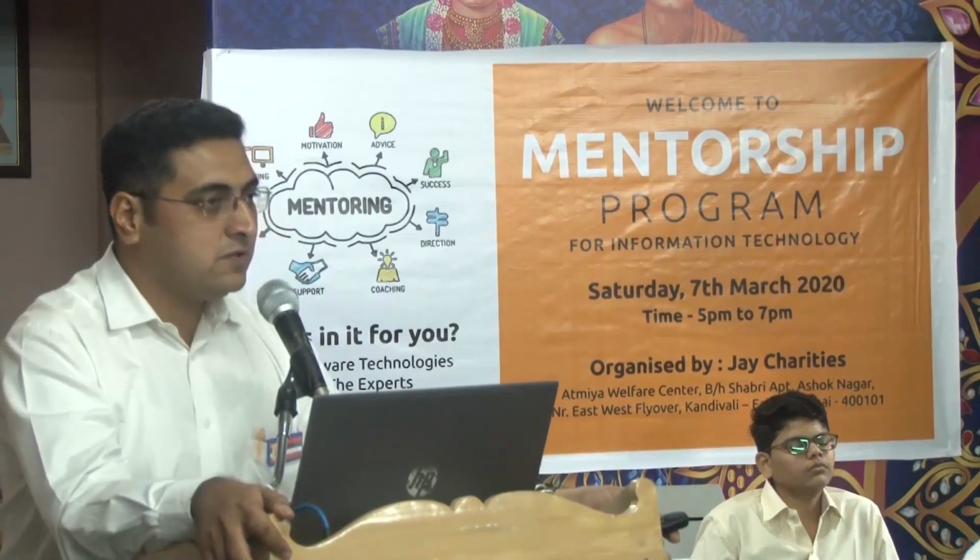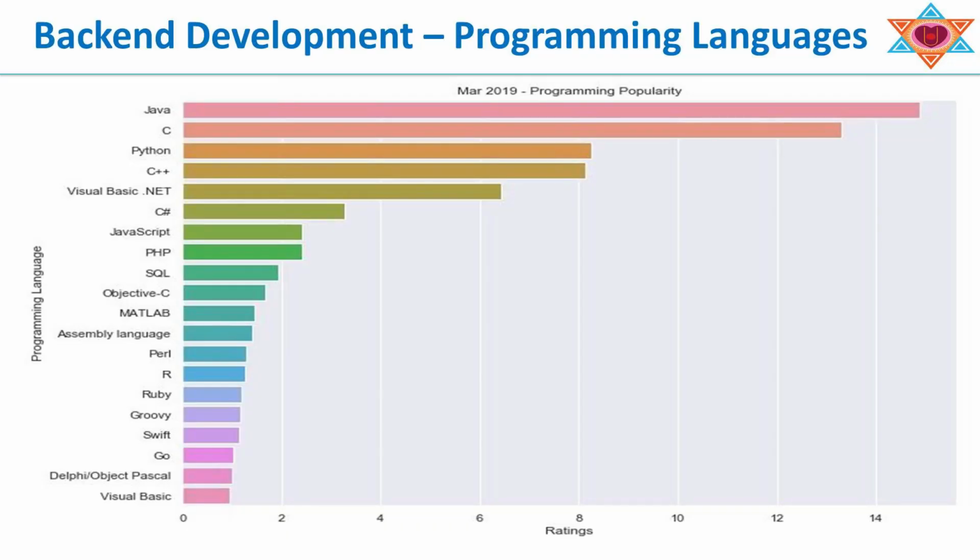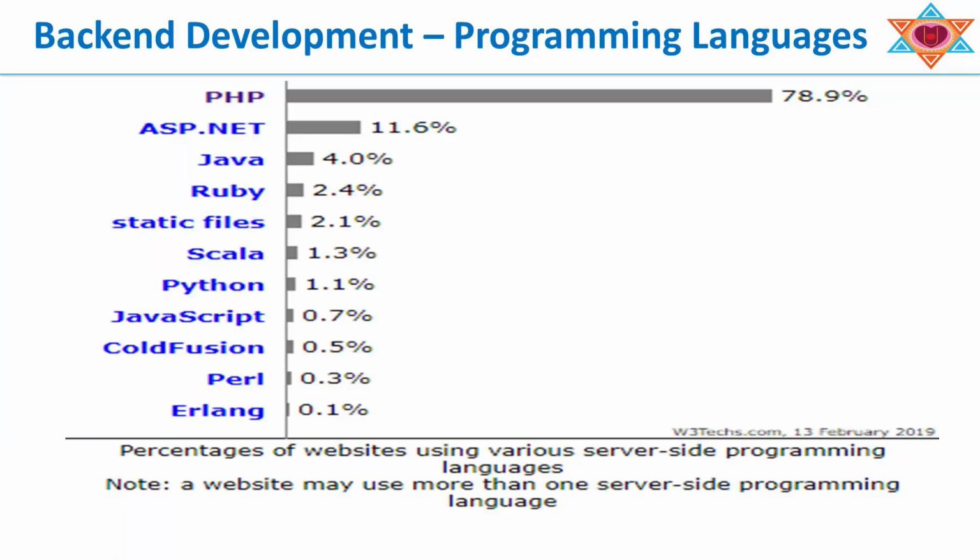In 2019, based on the statistics, it has been observed that out of the many popular programming languages, Java, C, Python, C# and JavaScript have been growing a lot. In web technology, the maximum used programming language is PHP.